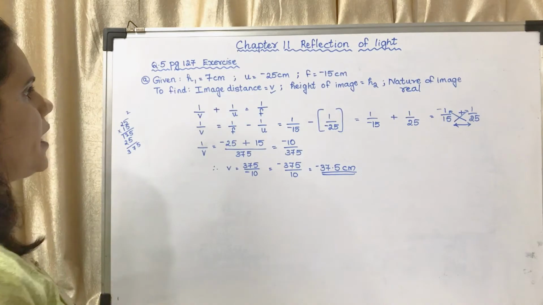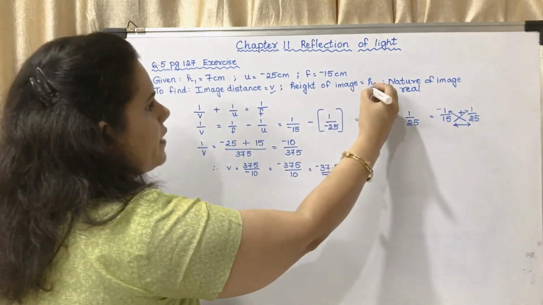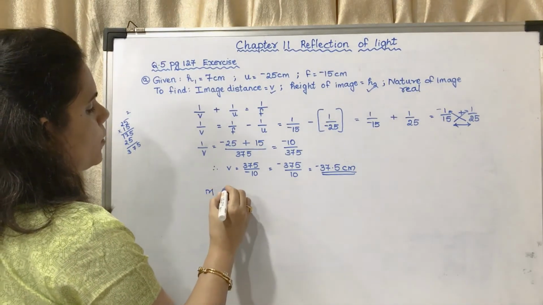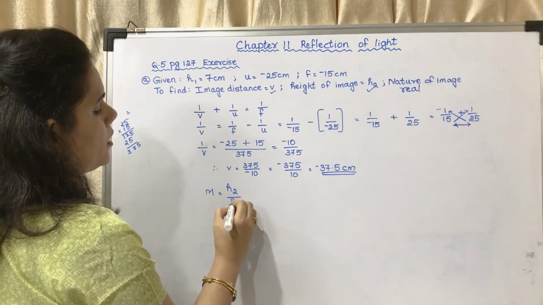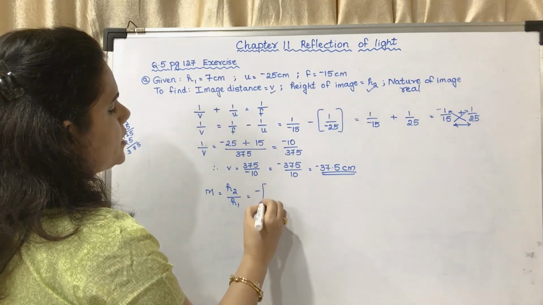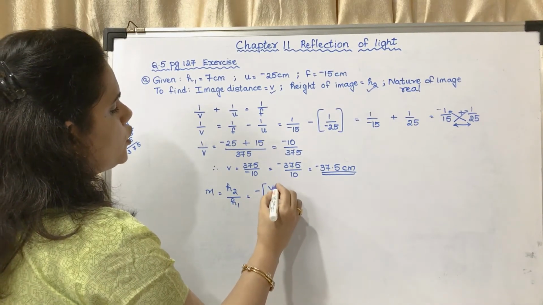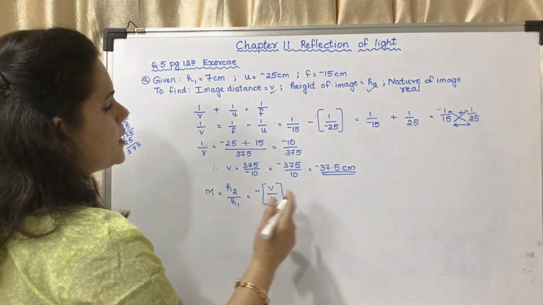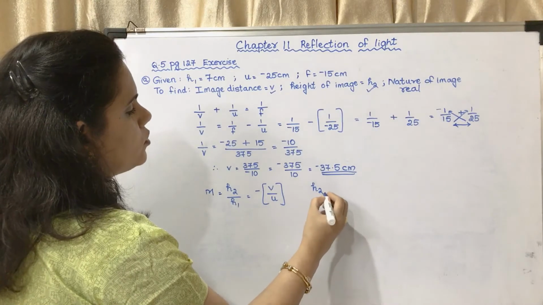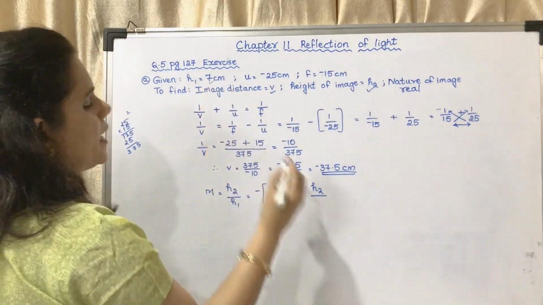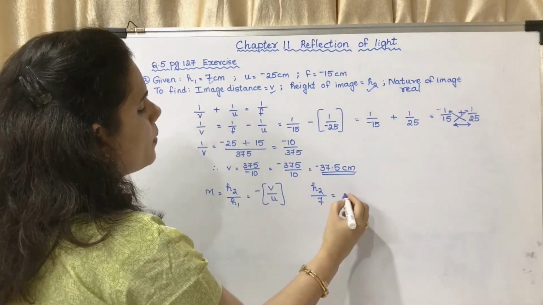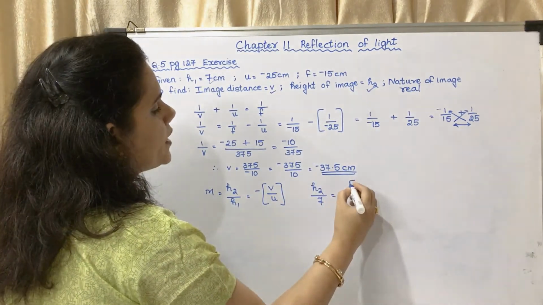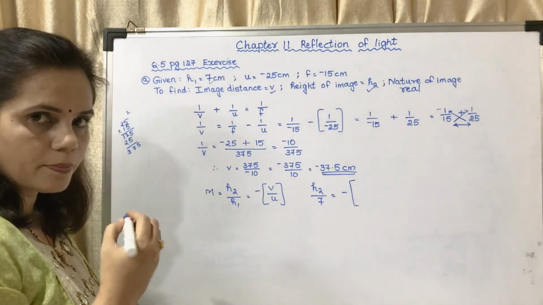Now we have to find out H2 also. We know the equation M is equal to H2 upon H1, which is equal to minus of V upon U. How much is H2? H2 you have to find out. H1 you have been given as 7, and minus of, this minus you have to put as it is, you shouldn't be removing it. Minus of, you have to put the brackets.